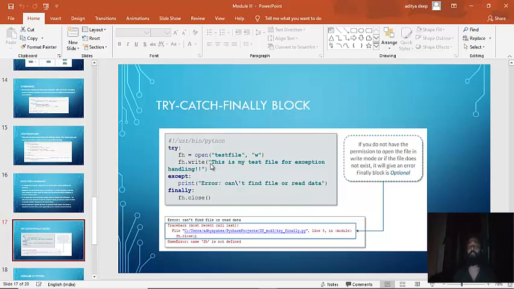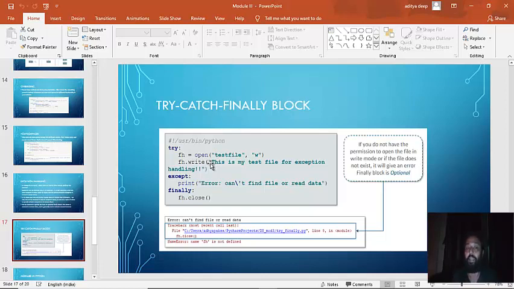So even if that file is not present, or maybe you don't have access to write into that file, the program will not crash. Rather it will print your error message that you cannot find the file, or cannot read the data, or cannot write into it. So this except block will be executed. I was saying try catch, but actually it's the except block. That except will be executed, and then finally it will be closing. You can see here test file is not present, and the error message is printed: error cannot find a file or read data.